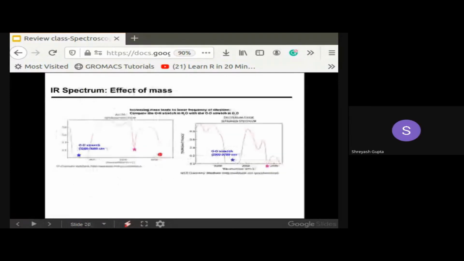Acha, but regarding this, my next question is: how are alpha sheets and unordered alpha helices distinguished? Yeah, as I was mentioning, this particular stretch is called a functional group stretch for the IR, and it contributes significantly to the IR spectra.